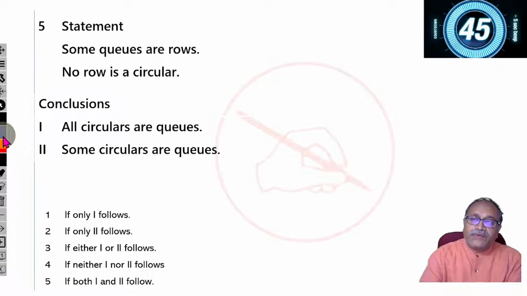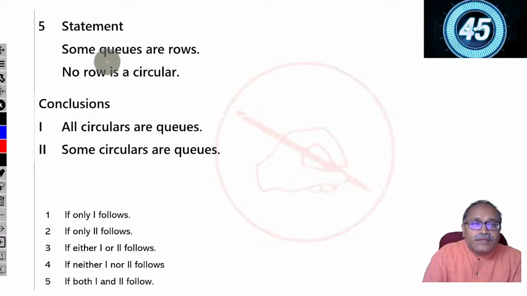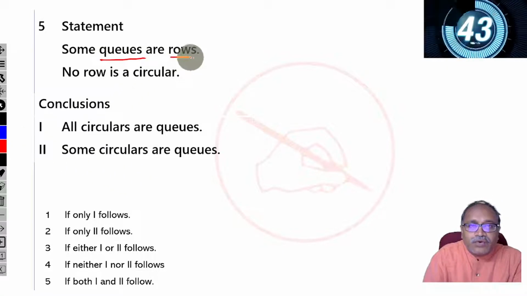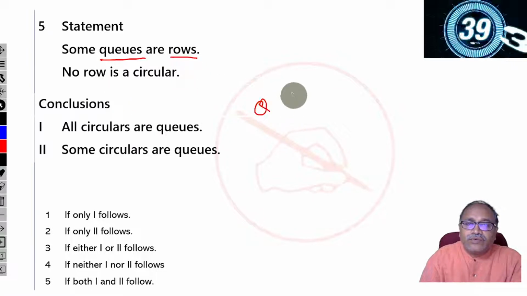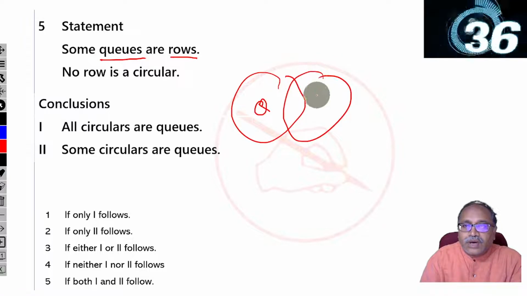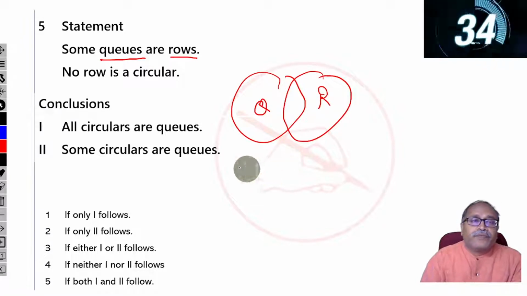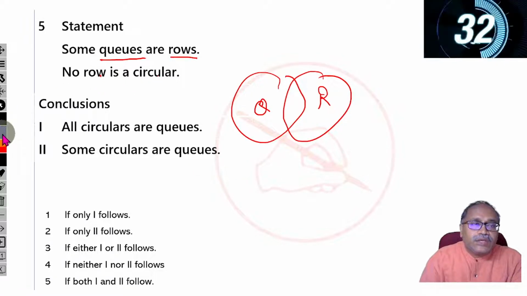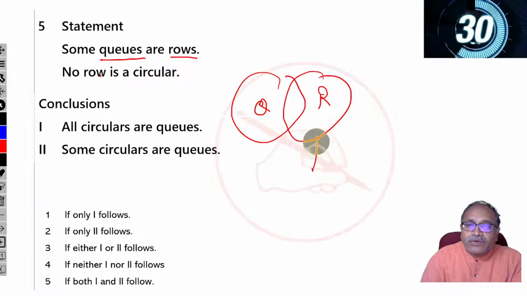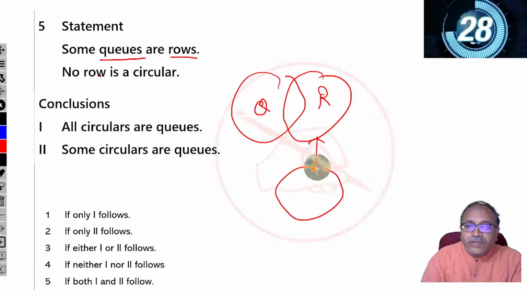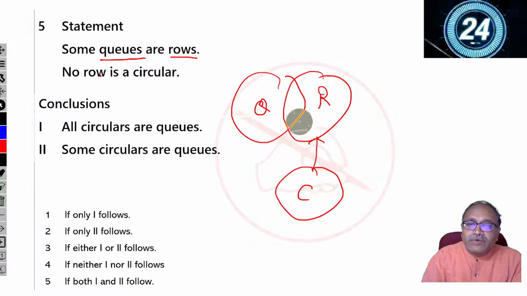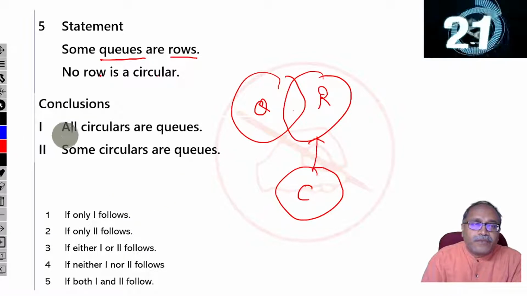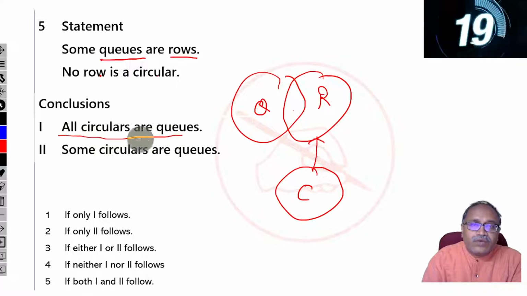Here, let's see if we can conclude this in 45 seconds. Some queues are rows. So this is queue and some queues are rows. And no row is circle. So this is what the row is. No row is circle. Okay. When no row is circle, some queues are not circle. Look at this one.